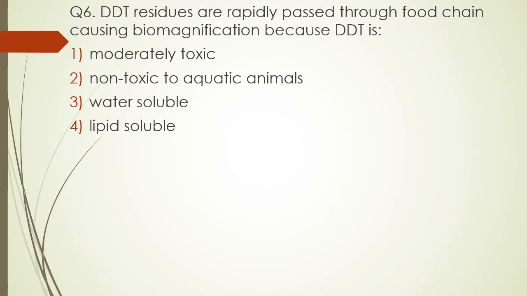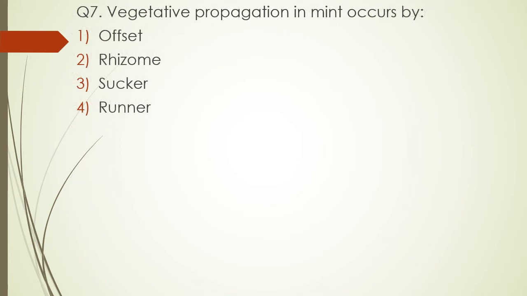Question number 6. DDT residues are rapidly passed through the food chain causing biomagnification because DDT is moderately toxic, non-toxic to aquatic animals, water soluble, lipid soluble. The correct answer is option 4. DDT is lipid soluble. Question number 7. The vegetative propagation in mint occurs by offset, rhizome, sucker, runner. The correct answer is option 3, sucker.